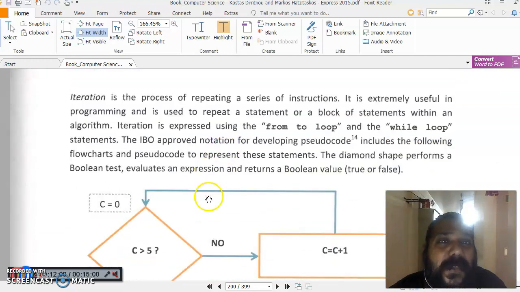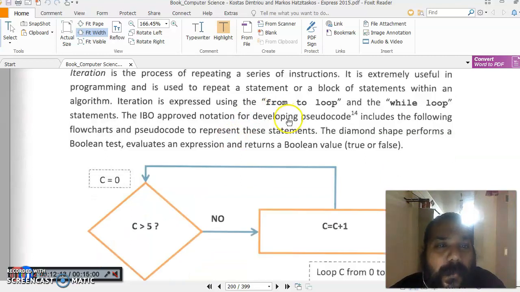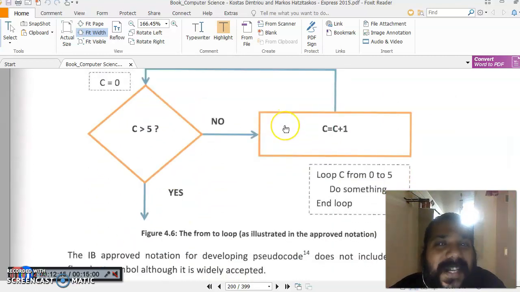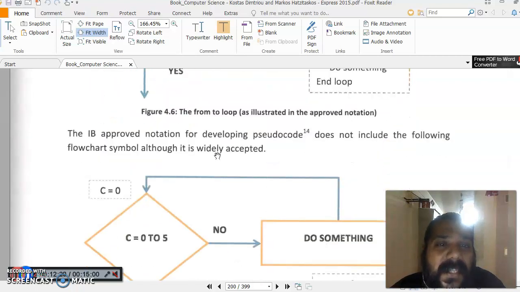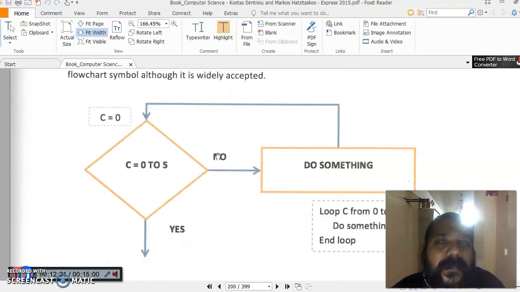Now iteration is the process of repeating a series of instructions. So we can also call it a loop, right? Basically it completes the task until your condition becomes false or true. There are certain conditions in which loops become infinite. It means your condition never becomes false or never becomes true. So that needs to be checked properly.